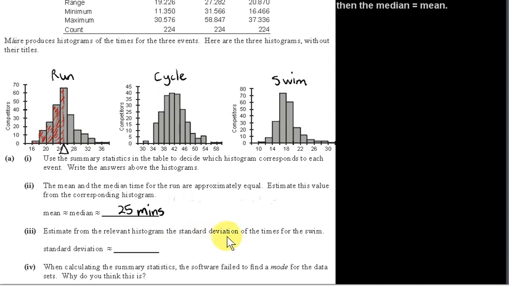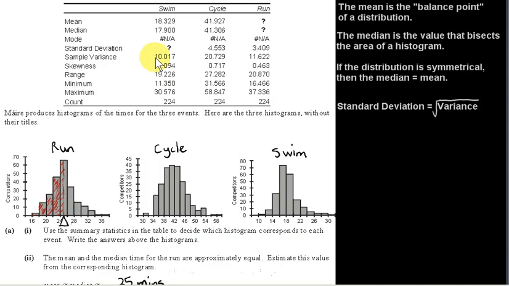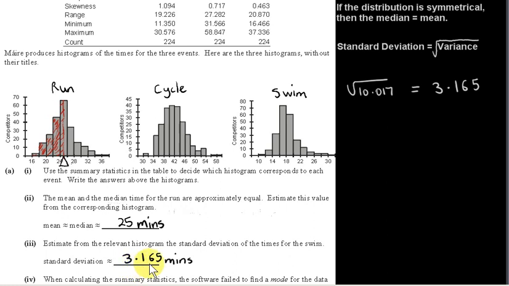Estimate the standard deviation of the times for the swim. We see that for the swim the variance is given, and it's a fact that the standard deviation is the square root of the variance. The variance is just another measure of spread or dispersion. We just need to get the square root of 10.017. To 3 decimal places we get 3.165 minutes.